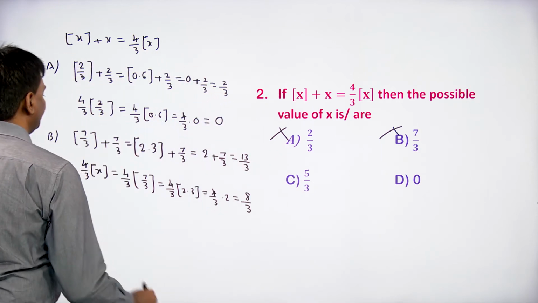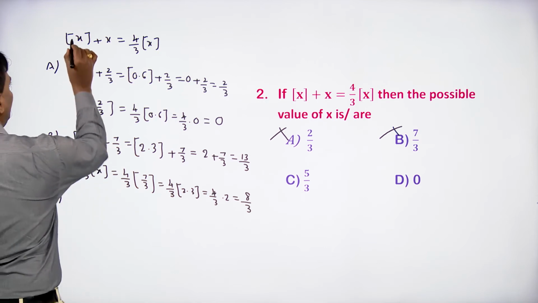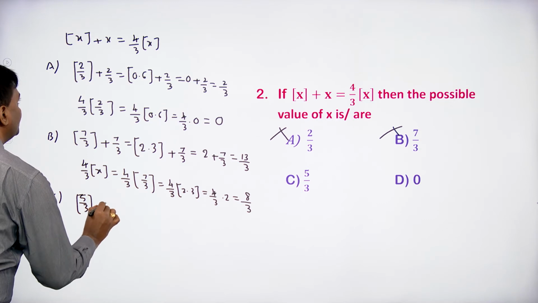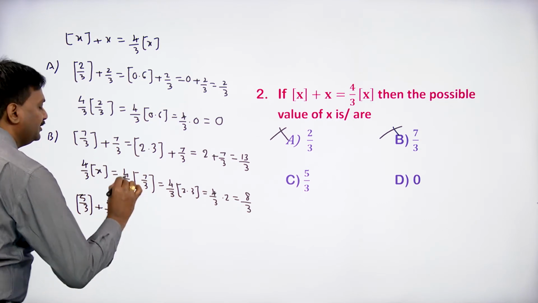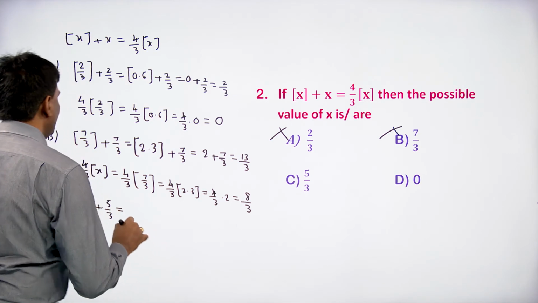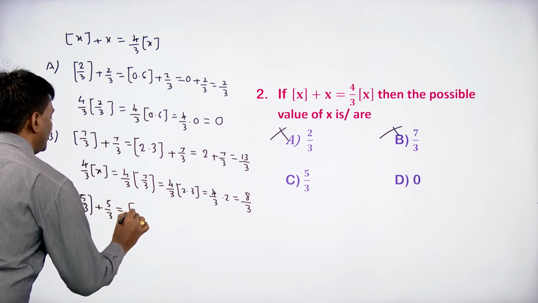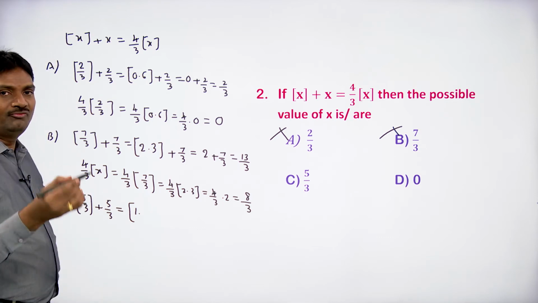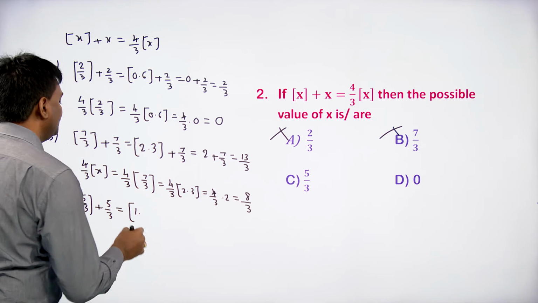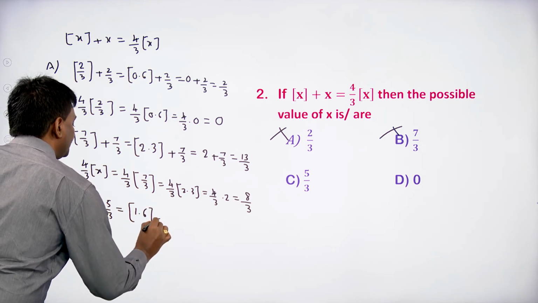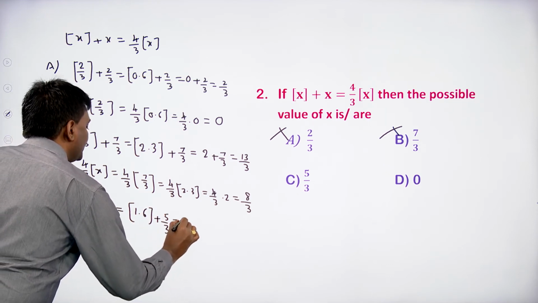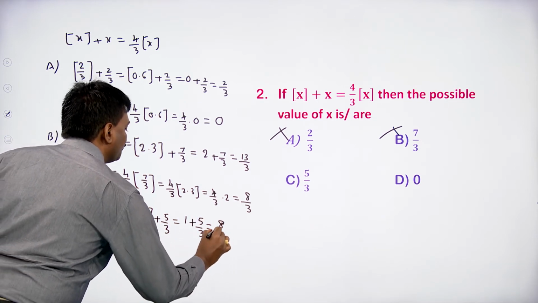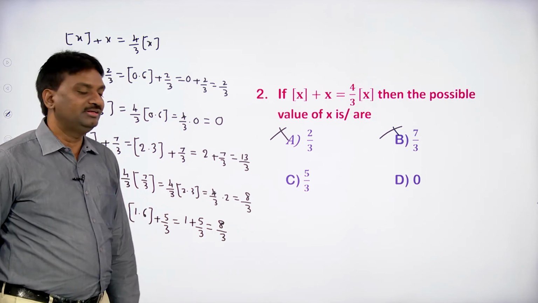If you take option C, that is 5 by 3. In place of x, writing 5 by 3: step 5 by 3 plus 5 by 3. Step 5 by 3 means again 3 ones are 3, 5 minus 3 is 2, 20, 3 sixes are 18. So step 1.6 plus 5 by 3. Step 1.6 is 1 plus 5 by 3, 3 ones are 3 plus 5, 8 by 3.